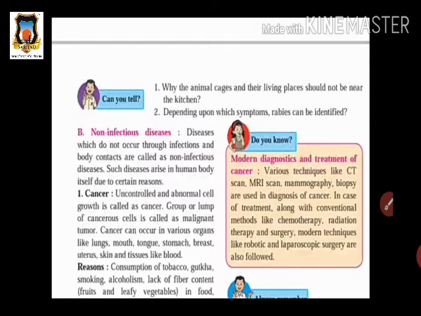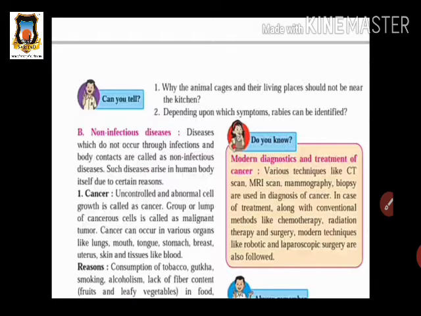Which techniques? First the patient should have chemotherapy, then radiation therapy, and in some cases, if surgery is required for removing a part of the body, it should be used for the treatment. Another modern techniques like robotic and laparoscopic surgery are also followed. These techniques are also followed in other countries, though they are very expensive treatments. So such modern techniques are also used in cancer disease.